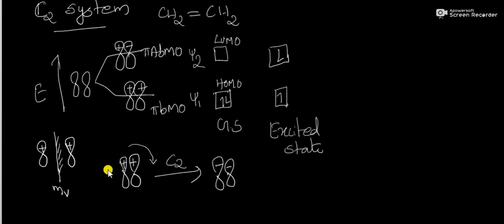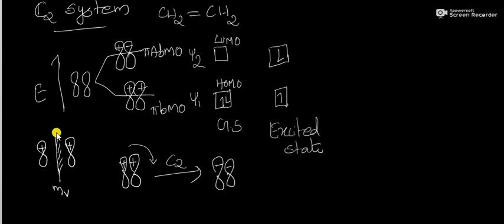When we consider two symmetry operations, the vertical mirror plane and the C2 axis of rotation, in these molecular orbitals, what will be their nature? For example, this is Psi1.